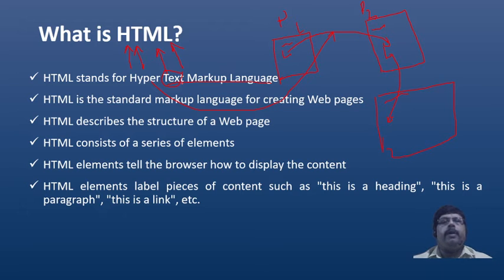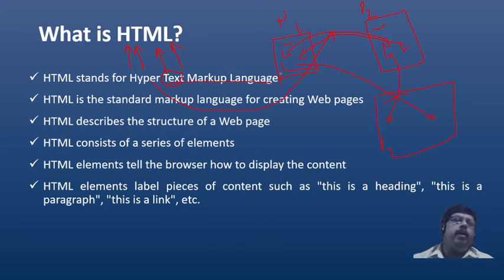I hope you got it very clear. What we have to understand here is that in HTML we are creating a web page, and you can link that web page with another page. You can create a chain of links. You can create one more link here, and make it open this page. When you click on this link, this page will open instead of this. When you click this link, this will open. You can create one more link, and when you click on this, this may open. Like that, you can have multiple links and make the pages open.